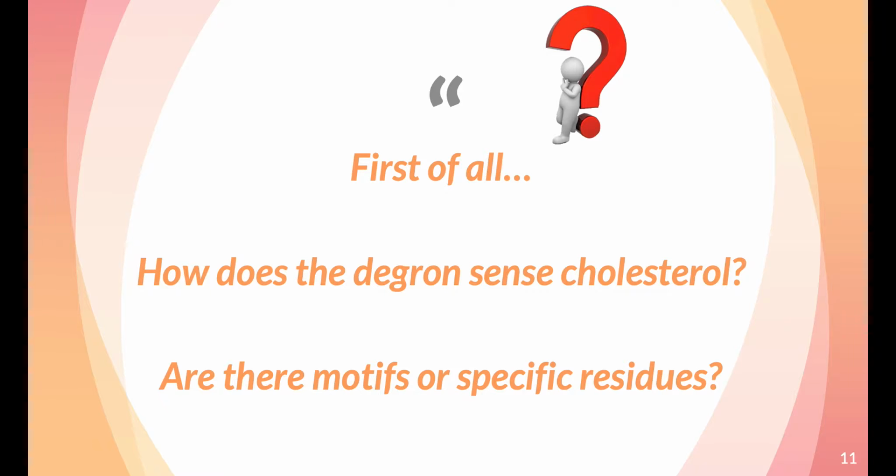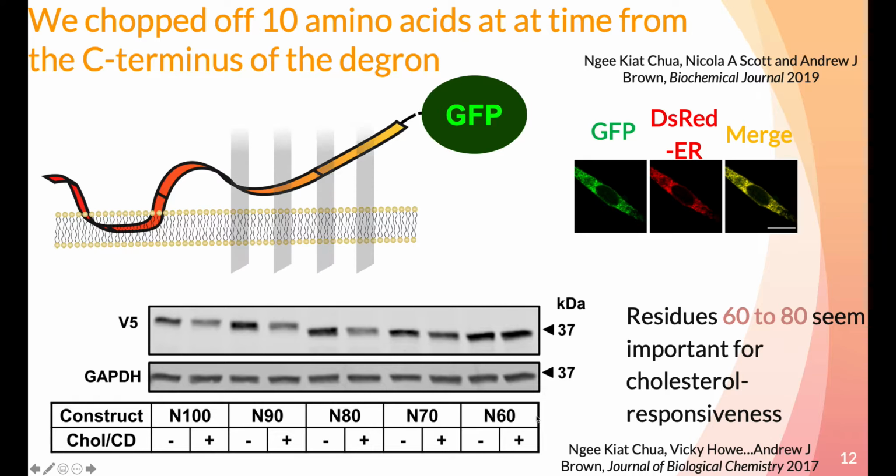Early on, we asked some simple questions. How does the degron sense cholesterol? Are there motifs or specific amino acids needed for this? We have done truncations from the C-terminus of our SM N100 GFP degron. We express the mutants in CHO-7 cells and treat them with cholesterol.